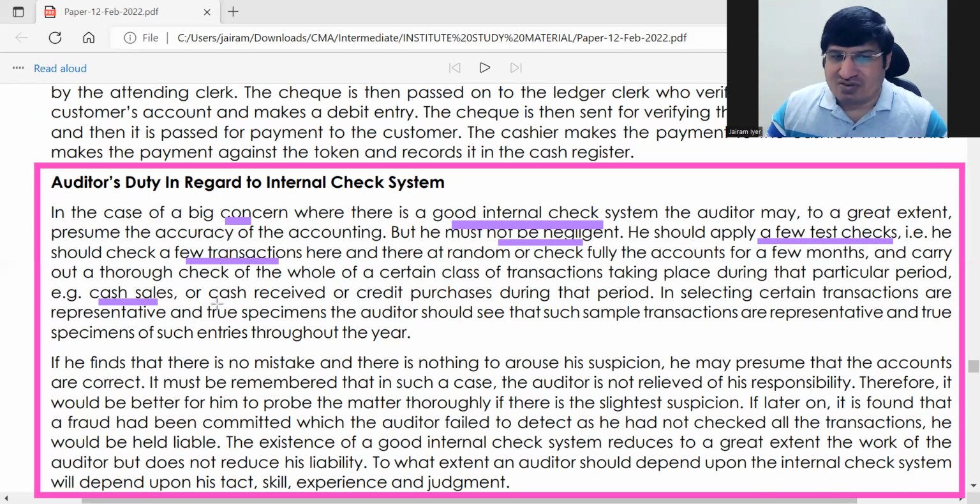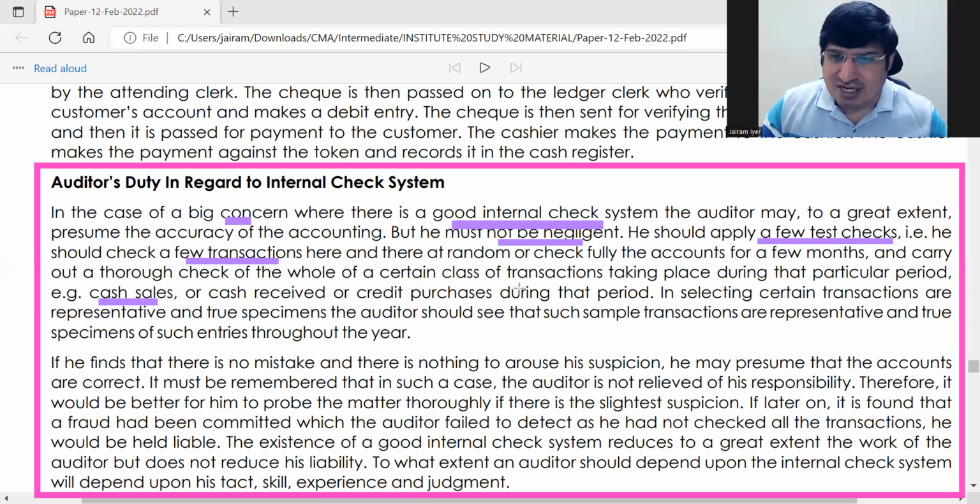If that is working fine, he will understand that all receipts will be working accordingly, since with cash sales you are getting a receipt of cash. Or he can even do it for cash sales alone. I think it's up to him basically. He will decide. He can also pick up some high value transactions, some low value transactions, some medium value transactions, and see how all transactions are being done. Is low value transaction being neglected like that?